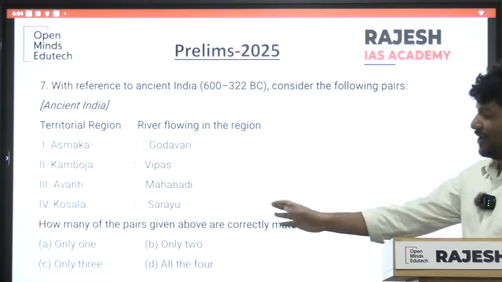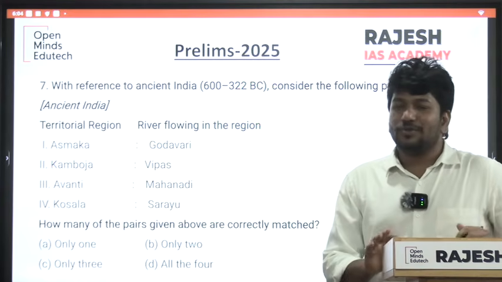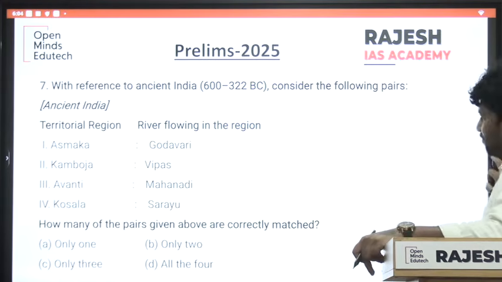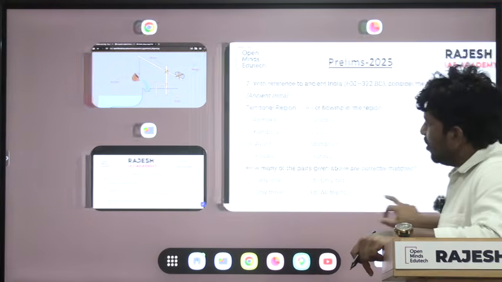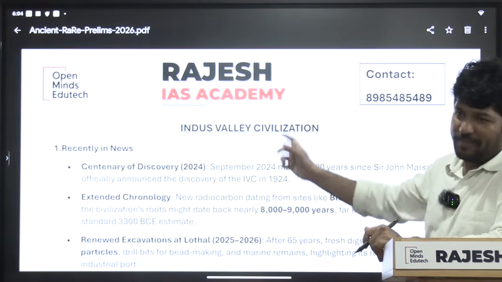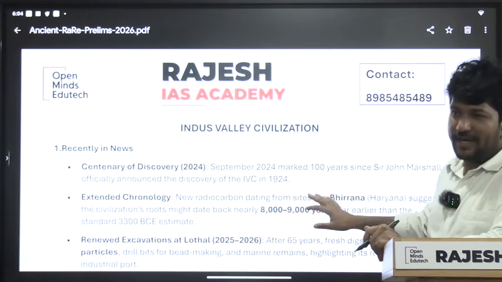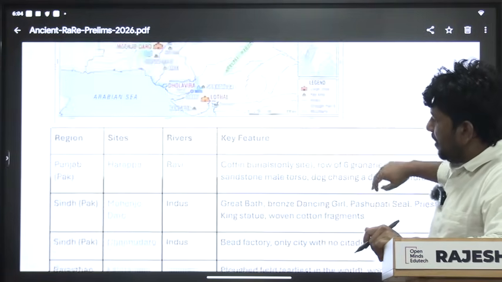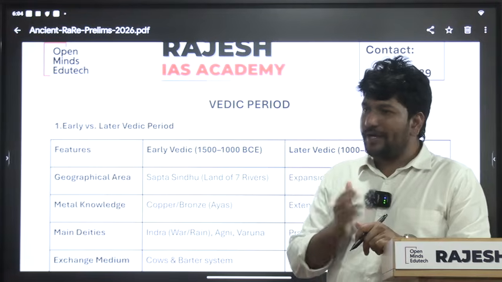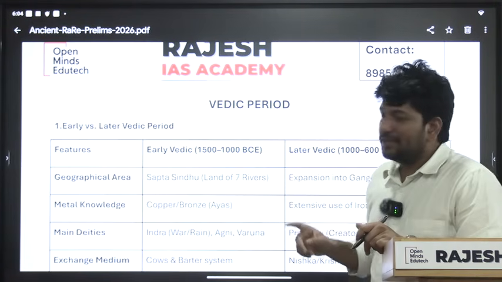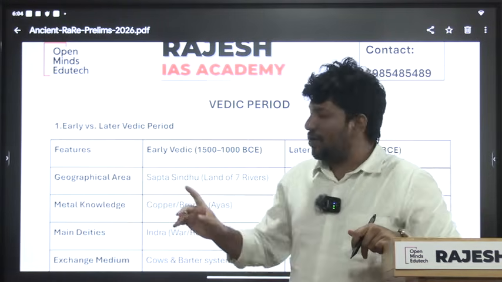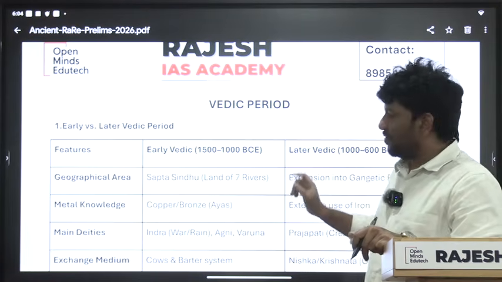So I will suggest try to avoid these questions, or you should do one thing. You should understand the themes which need to be prepared for prelims. As this question came, our team made prelims based topics which have to be covered in ancient India. In the Vedic period you have to focus on 5 themes. No need of reading the entire Vedic period. This PDF is prepared based on previous year question trends and what is in the news regarding the Vedic period. Just contact us, we will provide you this PDF.